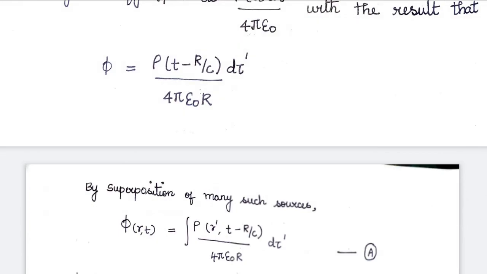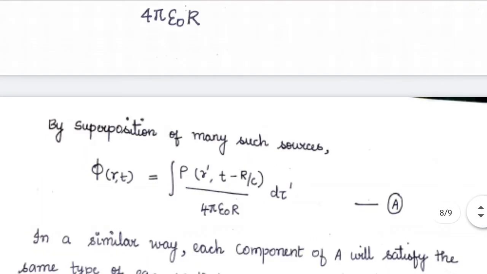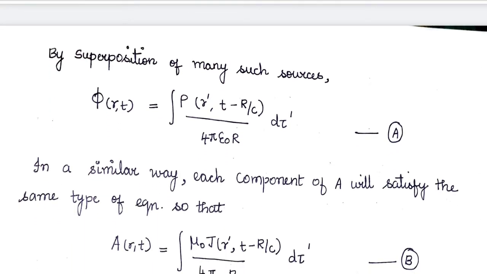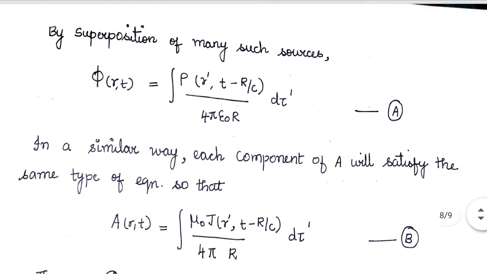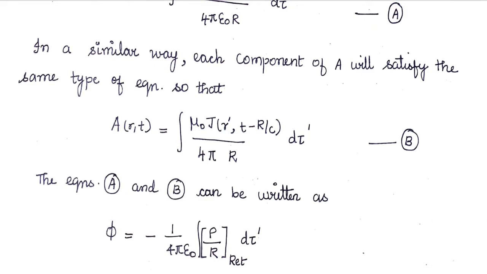If we consider many sources, we can sum them up by the principle of superposition. By summing up we mean nothing but integrating. So phi of r comma t is equal to integral of rho of r prime comma t minus r by c divided by 4 pi epsilon naught r into d tau prime. In a similar way, we write it for the vector potential also, which will satisfy the same type of equation. A of r comma t is equal to integral mu naught j of r prime comma t minus r by c divided by 4 pi r.